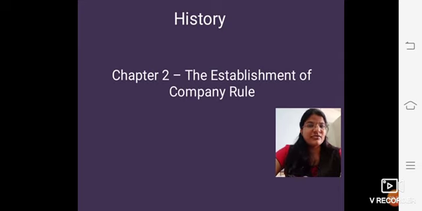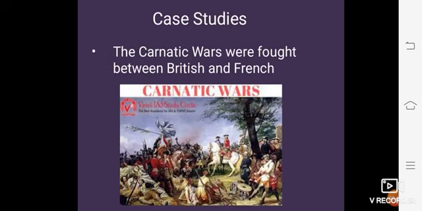In the previous session, what did we learn, students? In the previous session, we already learned about the two major battles. These are the Battle of Buxar and the Battle of Plassey. In today's session, we are going to learn about the Carnatic War. We are going to do the case studies of the Carnatic Wars.